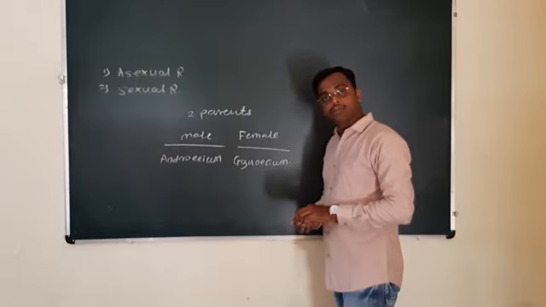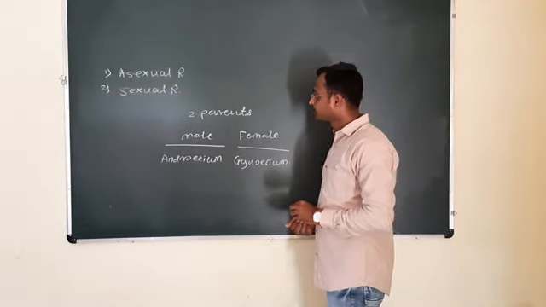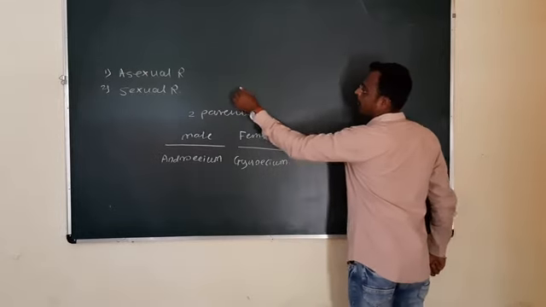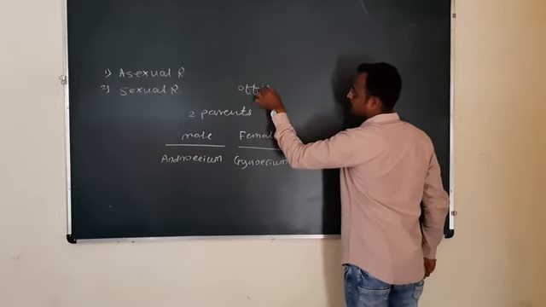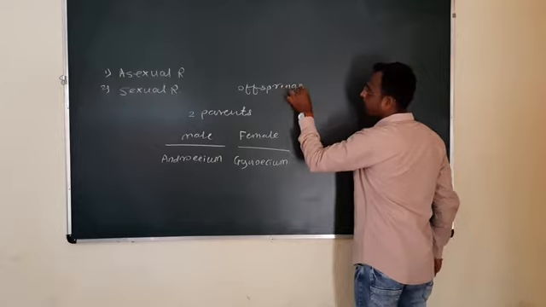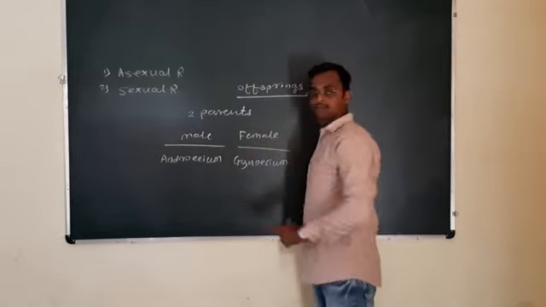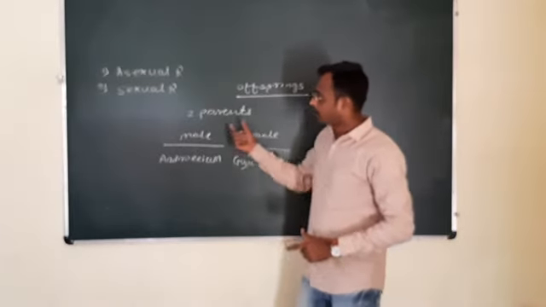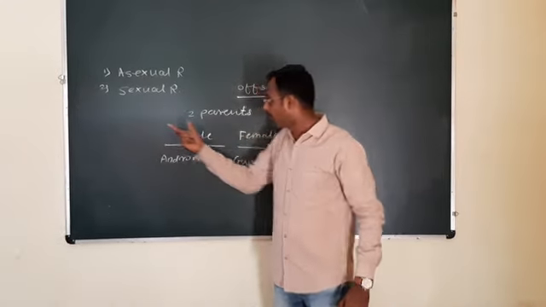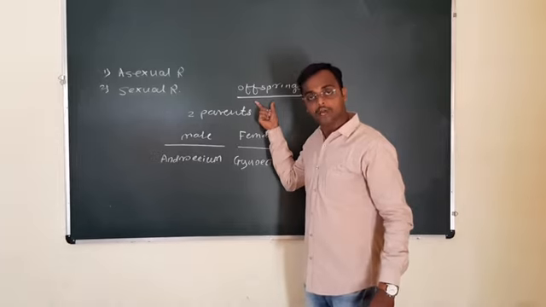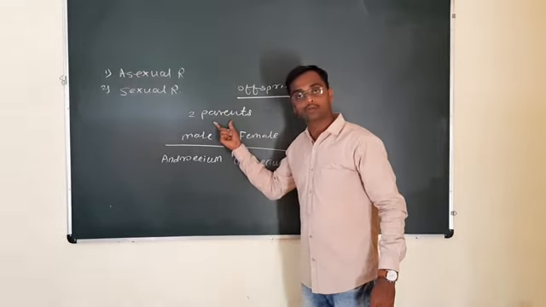The result of sexual reproduction is the formation of offsprings which are genetically dissimilar to the parents.